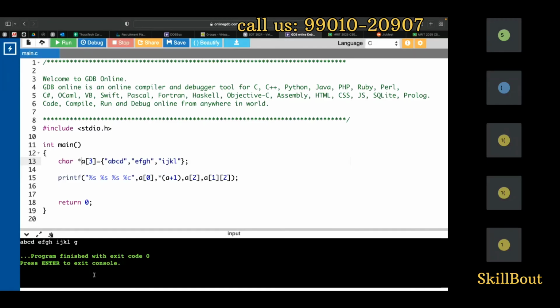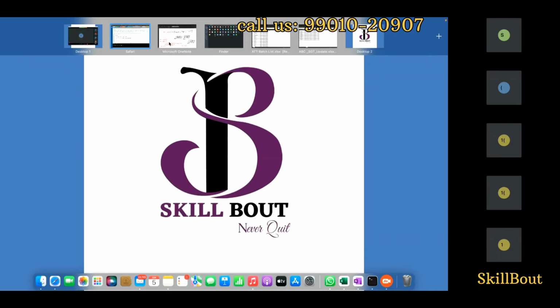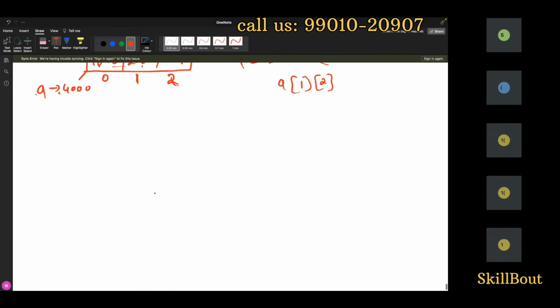Can we do this for integer also? How do you do it for integer now? You have two dimensions, right? For example, like this, like this, like this. We'll create that one also. That is the imagination you are creating, and for that you are writing the program. That's all it is. Now, how do you do one dimension?